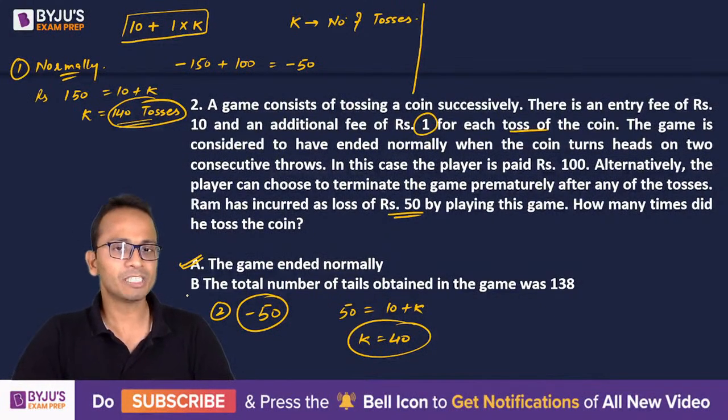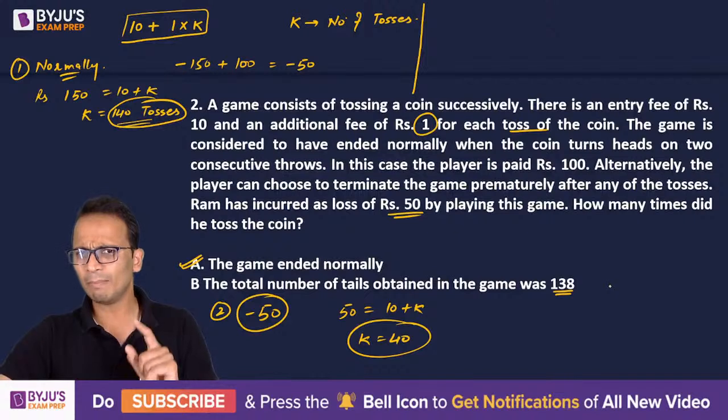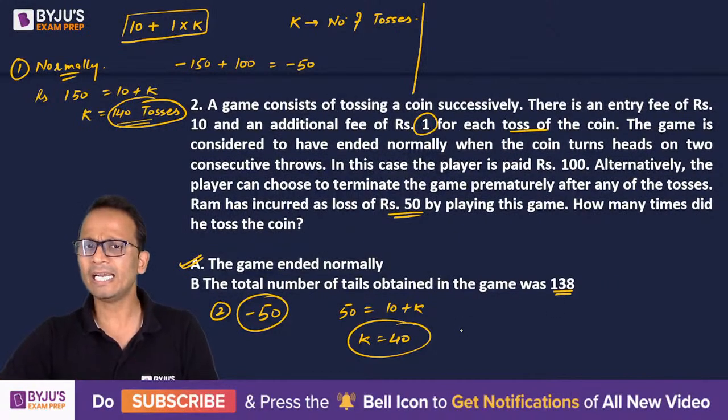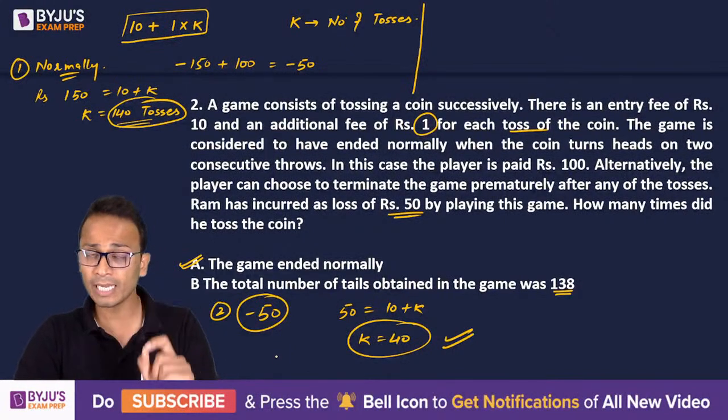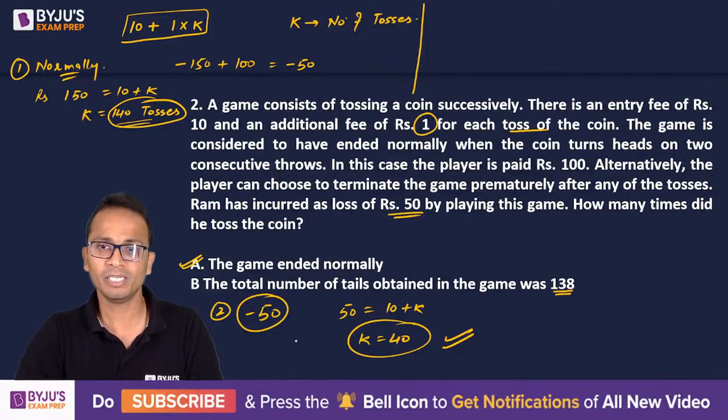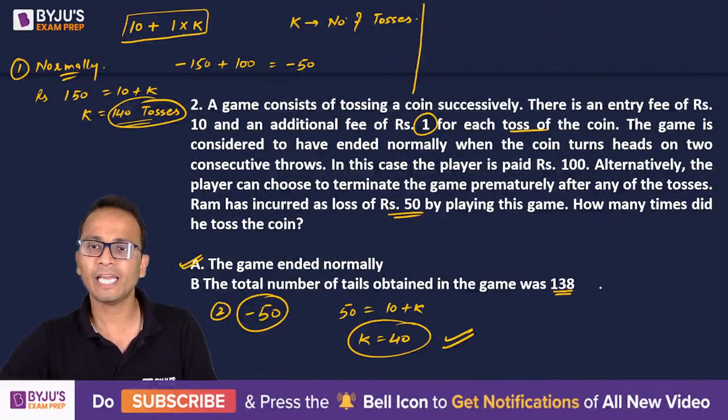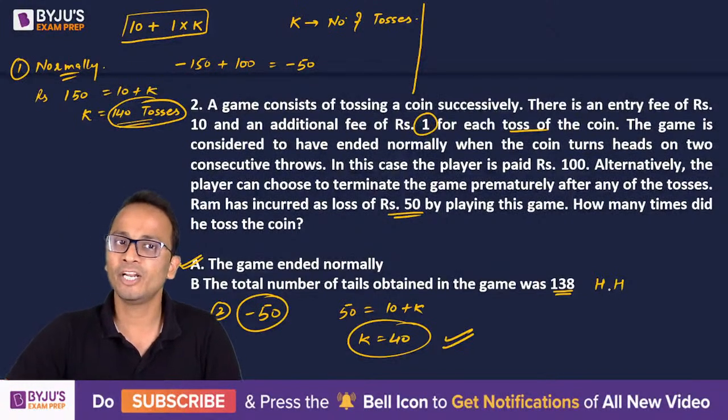Now let's move to statement B. When I treat statement B alone, statement B says the total number of tails obtained in the game was 138. Now number of tails is 138. It is way above 40. So the game cannot end in a premature termination. The game has to end normally. So after 138 tails, he will get 2 heads and the game will end normally.